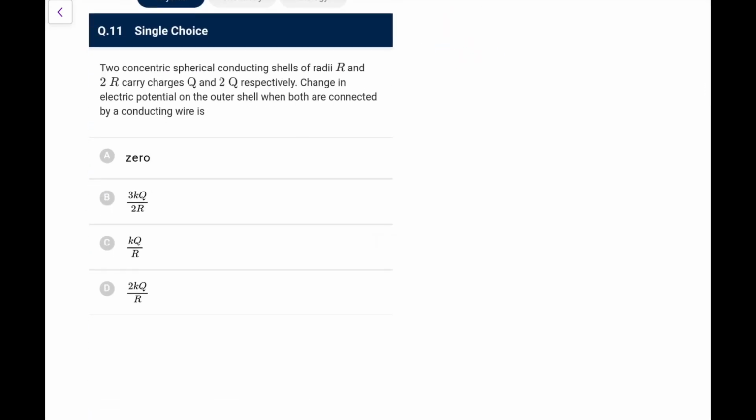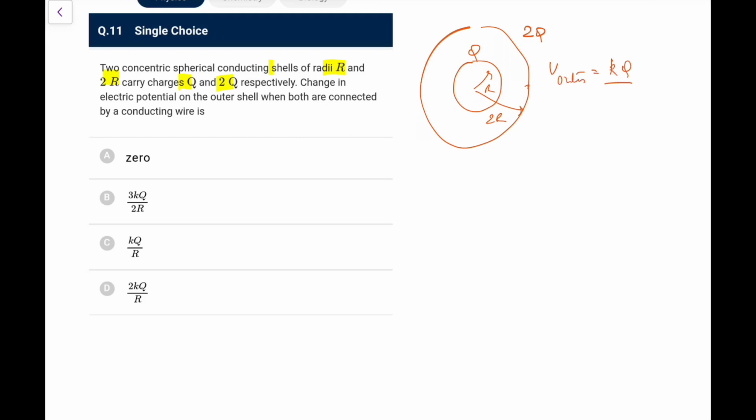Next. Two concentric spherical conducting shells of radius r and 2r carry q and 2q respectively. Change in electrical potential energy of the outer shell when both are connected by a conducting wire. So this is the initial case, q and r, and this is 2q and 2r. Initially the potential of the outer one is, due to the inner one, kq by 2r, and due to itself 2kq by 2r. So this simply comes out as 3kq by 2r.